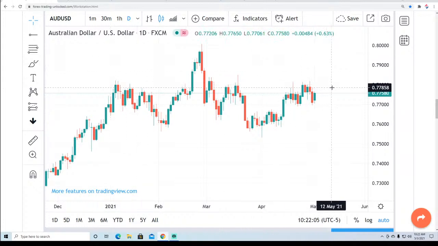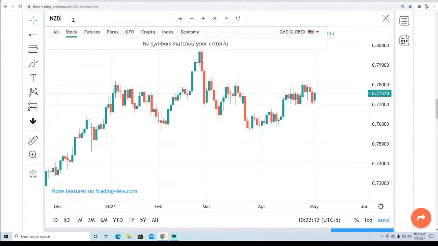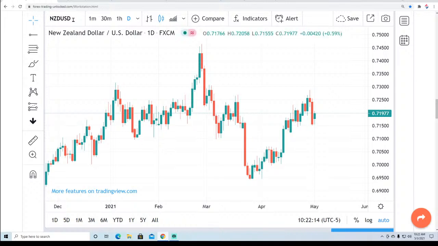So, but with higher oil and higher gold, we're still kind of neutral to higher for this one. We're waiting for a signal. We don't have one right now. It is a range trader's delight, obviously.